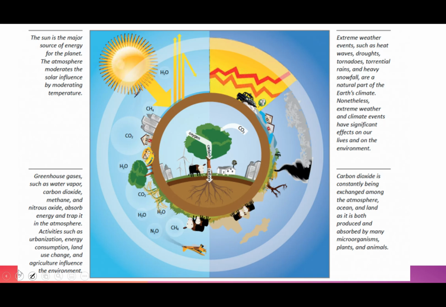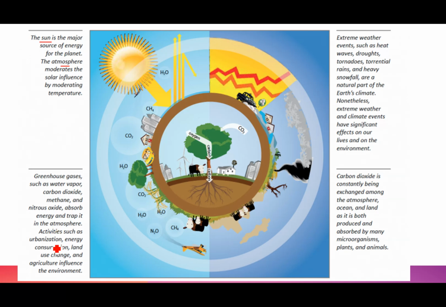All right, now let's move to this particular diagram. I will just explain this diagram to you. Now you have to understand the sun is the major source of energy for the planet. We know that the atmosphere moderates the solar influence by moderating the temperature. Greenhouse gases like water vapor, carbon dioxide, methane, and nitrous oxide absorb energy and trap it in the atmosphere.